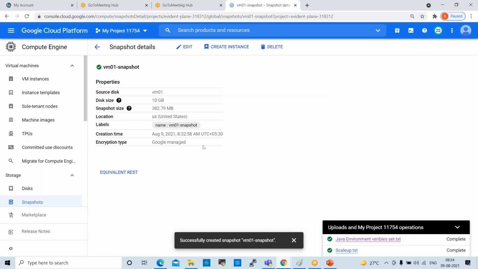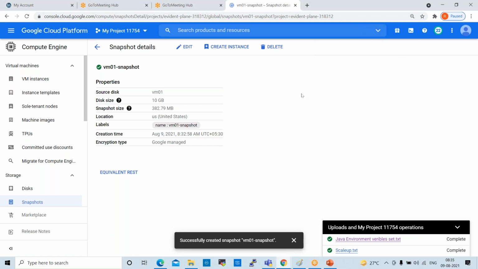Yeah, go ahead. Sir, in AWS we are creating volume to snapshot, sir. Yeah, here also same, right? Here also volume. Snapshot size is 382 MB only. We convert into snapshot, right? Okay. So disk volume only we are taking snapshot.